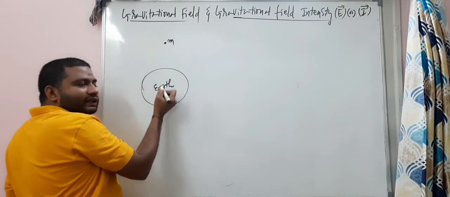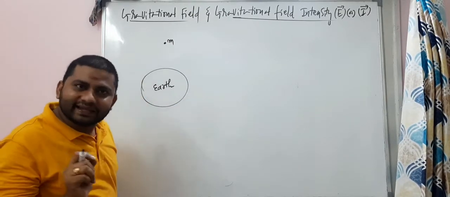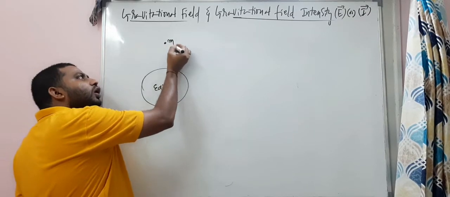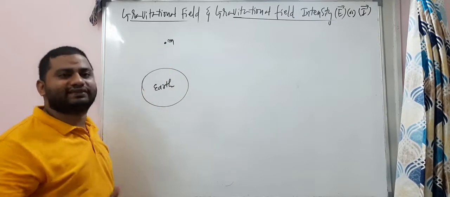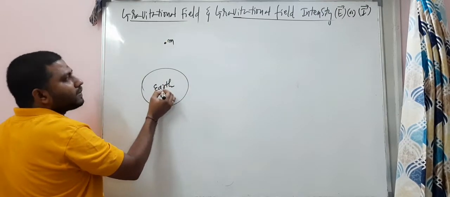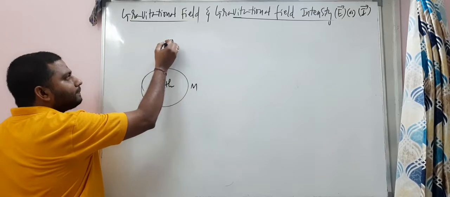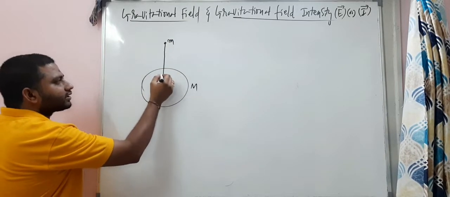This mass will attract the earth and this earth will attract that small mass. As the mass of this small body is very, very less, it will accelerate. And this huge mass, capital M, will attract the small m towards the center of the earth, my dear students.